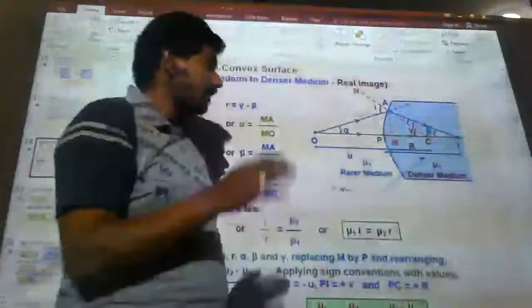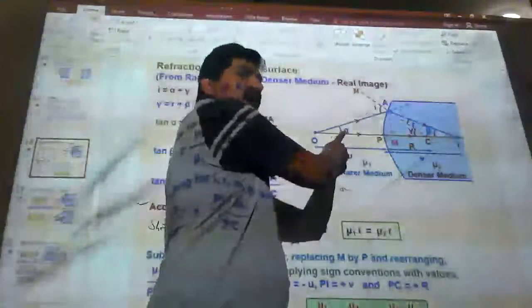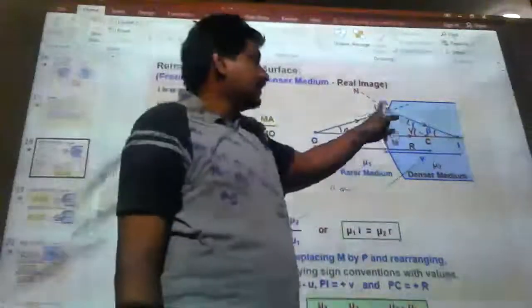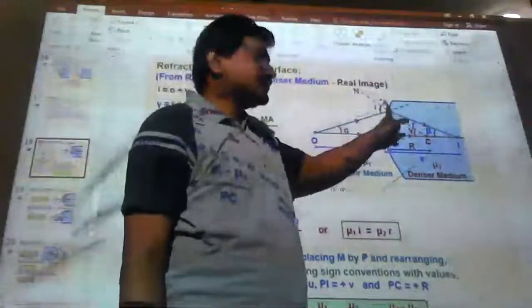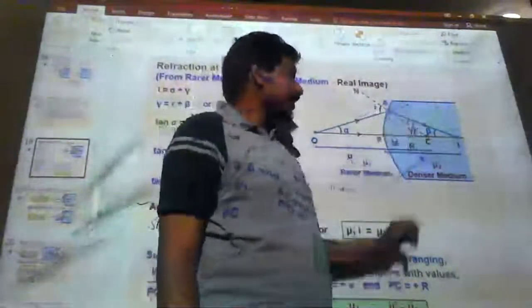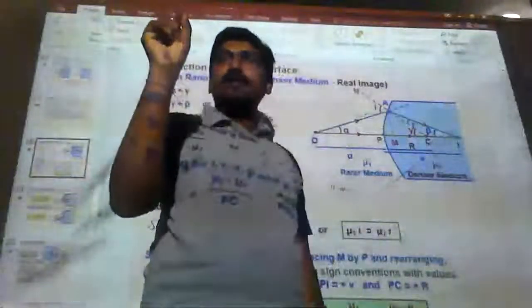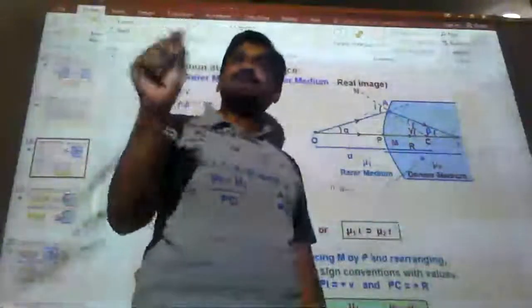Now, our considerations. Here we are taking the angle alpha with the principal axis, and with respect to the normal, this is the angle of incidence, this is the angle of refraction. For the normal, one important point to remember: the normal always meets the center of curvature only.